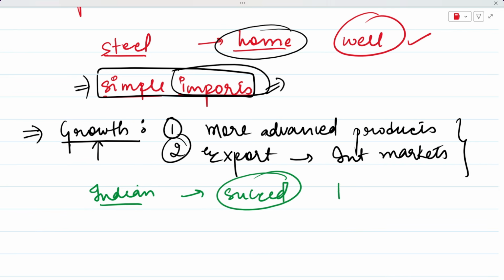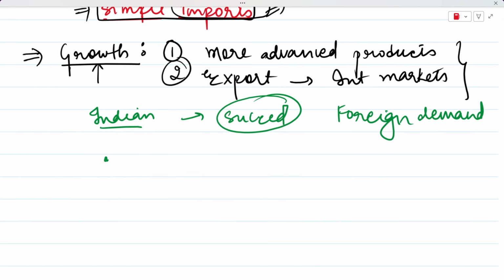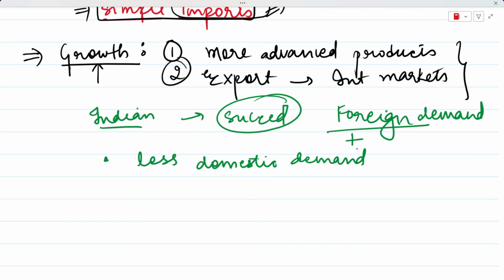First off, you don't have enough foreign demand for your products, right? And the second issue is that along with less foreign demand, you also have less domestic demand, because, like I just taught you, the purchasing power of people was less. So you also see less domestic demand along with less foreign demand. Together this created a lot of problems for the Indian industrial setup.